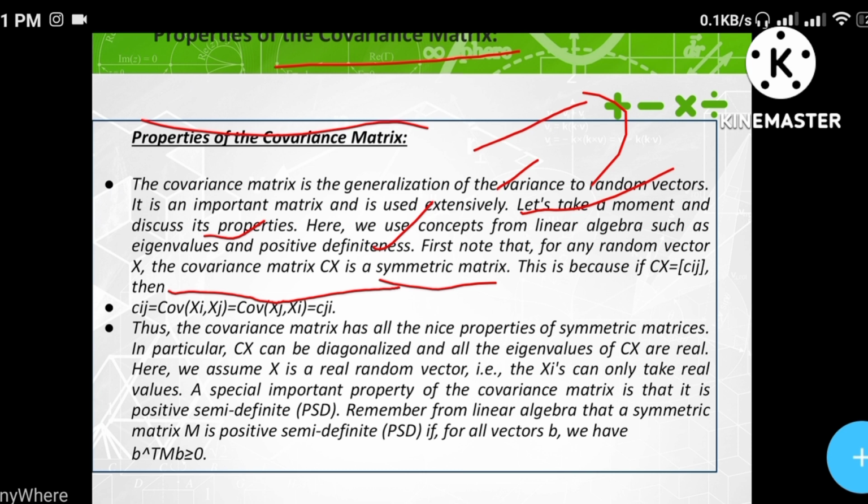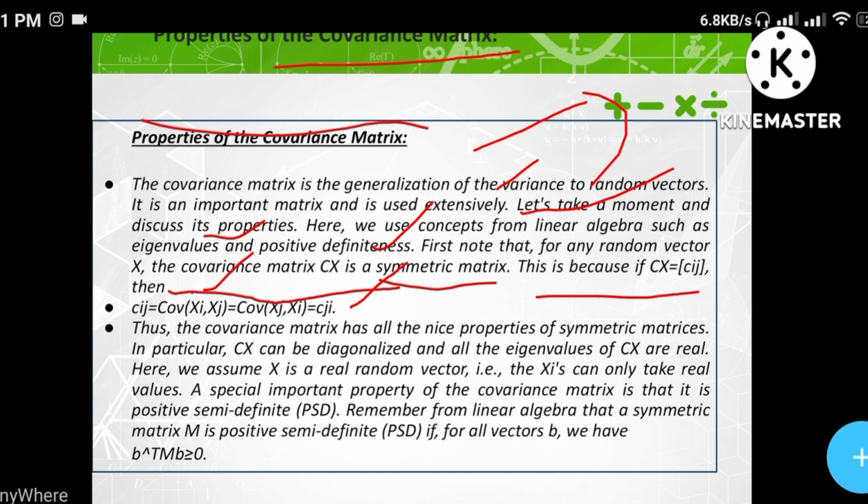If A is equal to A transpose, we can declare it as a symmetric matrix. This is because C of x has entries C of ij, which is equal to the covariance of xi, xj, which is equal to the covariance of xj, xi. Thus the covariance matrix has all the nice properties of a symmetric matrix. In particular, C of x can be diagonalized and all the eigenvalues of Cx are real. Here we assume x is a real random vector, so the xi can only take real values.